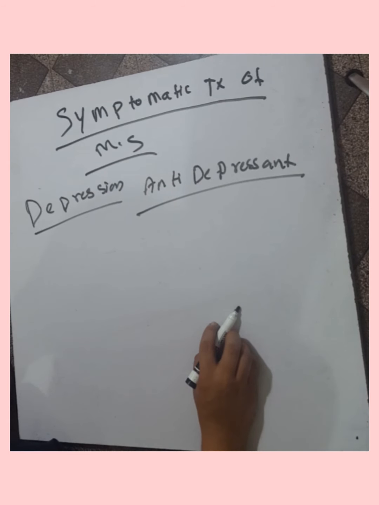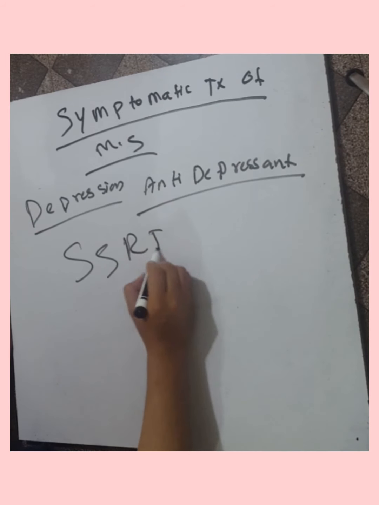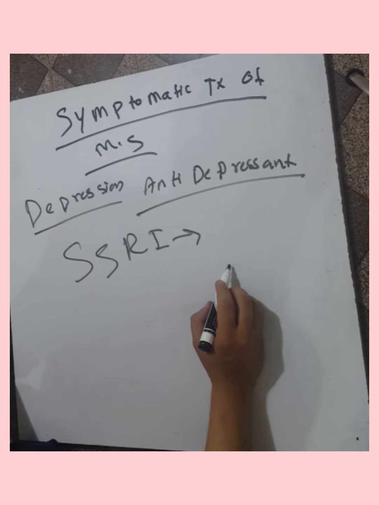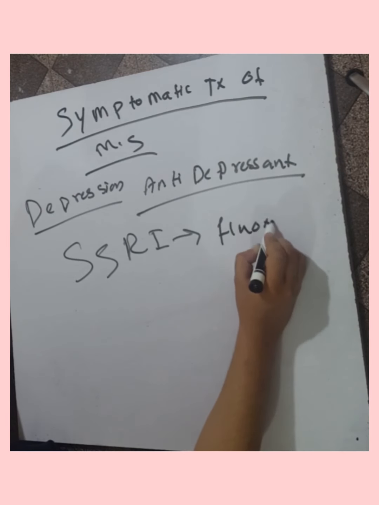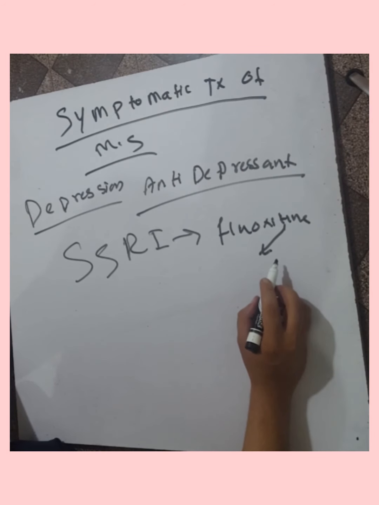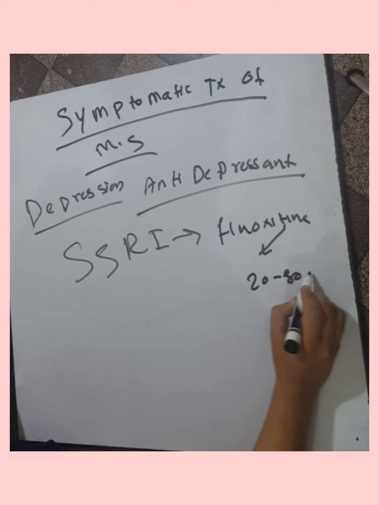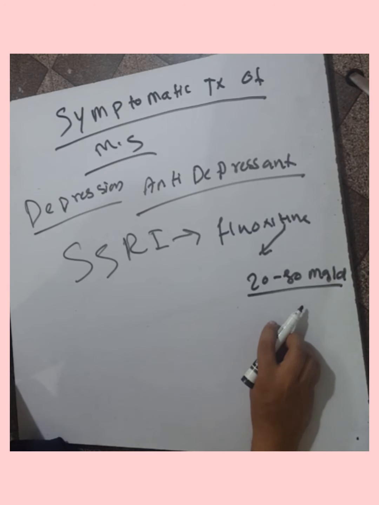The useful drug for depression includes selective serotonin reuptake inhibitor, SSRI. Especially we give fluoxetine. The dose of the fluoxetine is 20 to 80 mg per day, which may be given to reduce the depression.